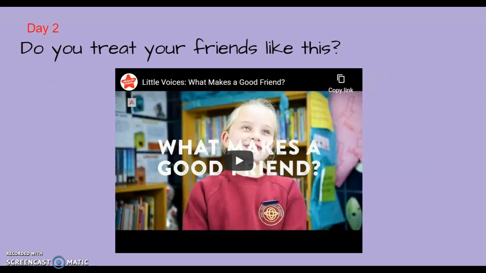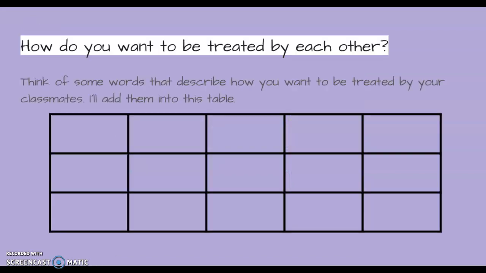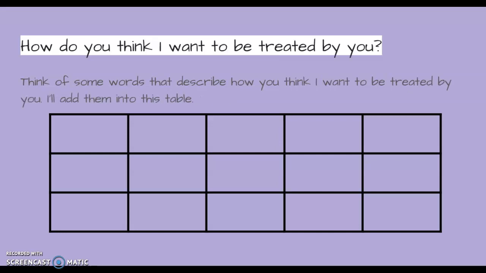On day 2, we'll focus on how you will treat each other. We'll watch this video about what makes a good friend and think about how you treat your friends. We'll answer the question, how do you want to be treated by each other? We'll think of some words that describe how you want to be treated by your classmates. We'll add them to this table. We'll also think about how you think I and Mrs. Burkhalter want to be treated by you. We'll think of some words that describe how you think we want to be treated, and we'll add them to this table.